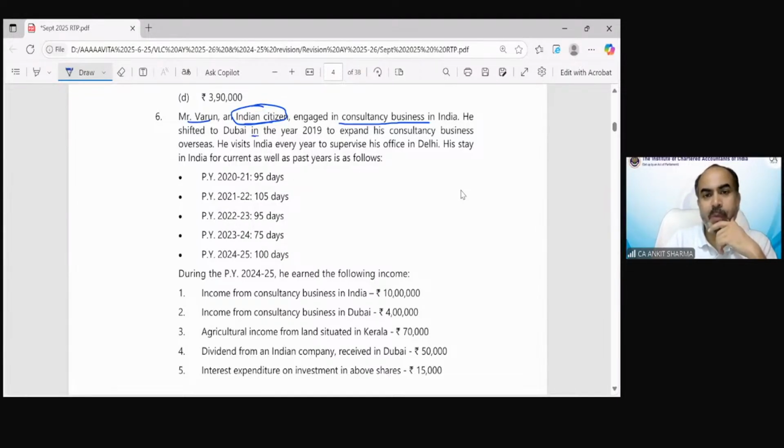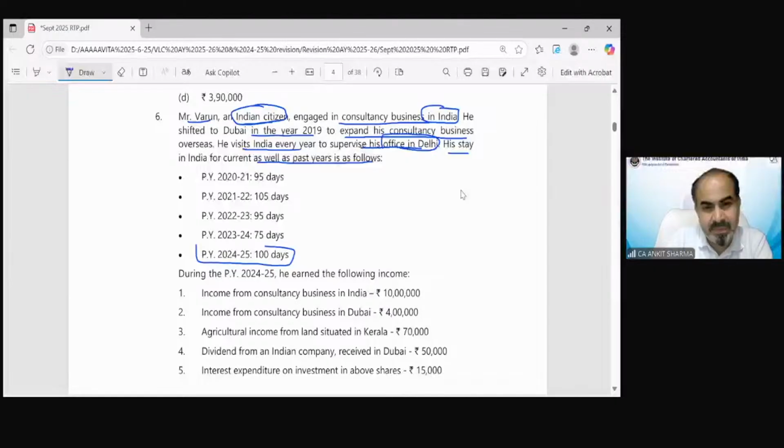He shifted to Dubai in 2019 to expand his consultancy business. Business was in India, okay? He visits India every year to supervise his office in Delhi. His office is in Delhi. His stay in India for the current as well as the past years is given as follows. Very good. All the information has been given in the question. For my previous year, it is 100 days he was in India. And in the last 4 years, he was in India for these specific numbers of days.